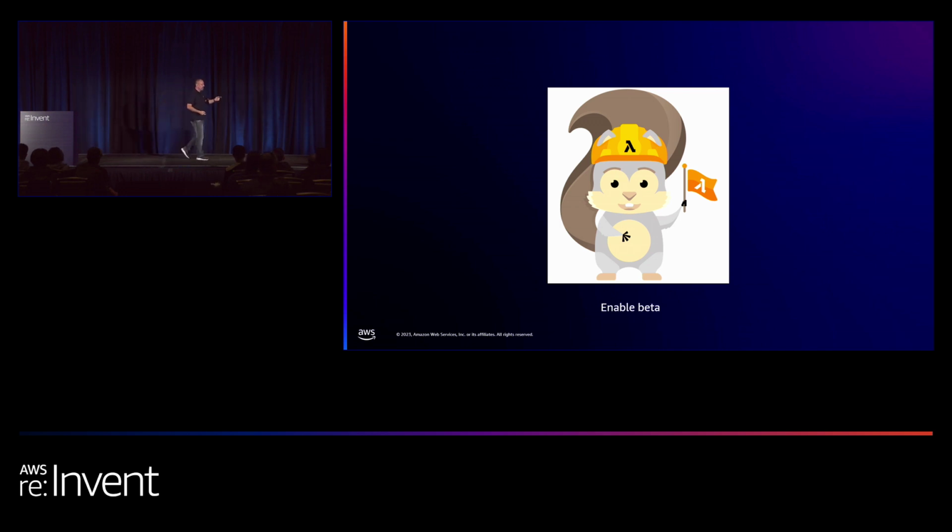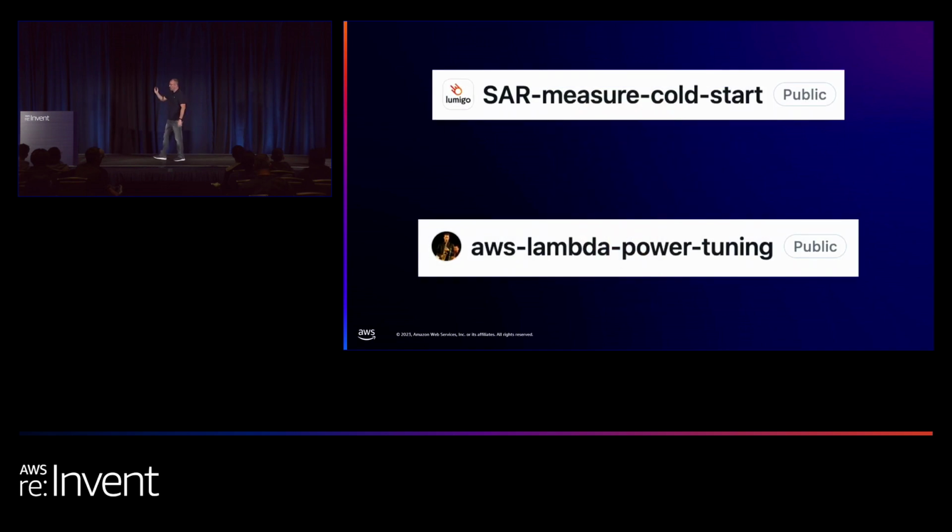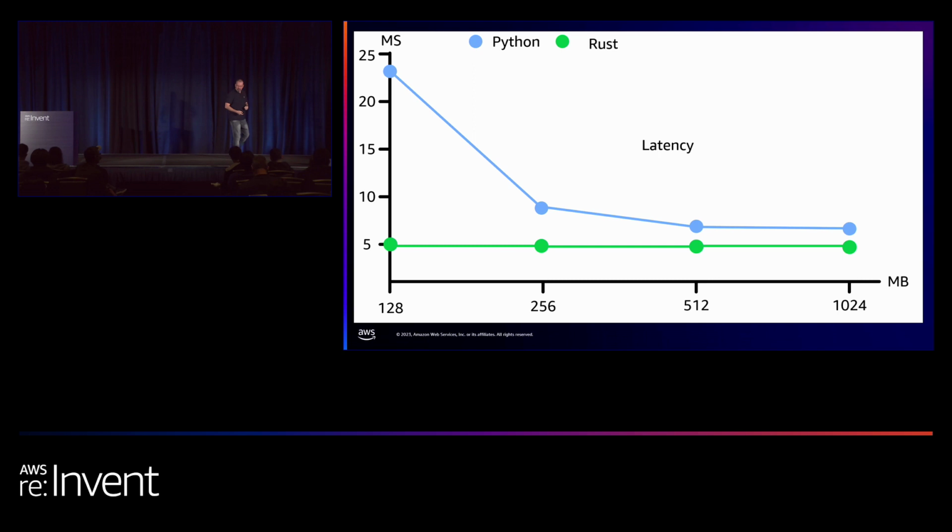So you have to remember to enable the relevant flag or change the relevant configuration to support beta in AWS SAM. Performance, again, very important. That's why we are here. Again, I'm using the two tools to measure cold start and warm start performance. So again, the numbers are fantastic.